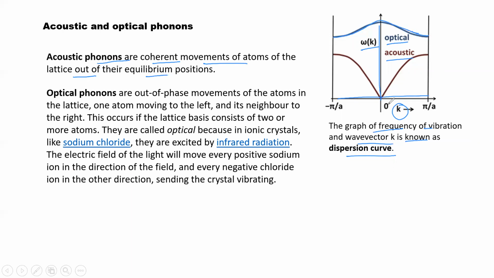From the equilibrium position, they are showing a symmetrical curve. And this area between minus pi by a to plus pi by a is called the first Brillouin zone.